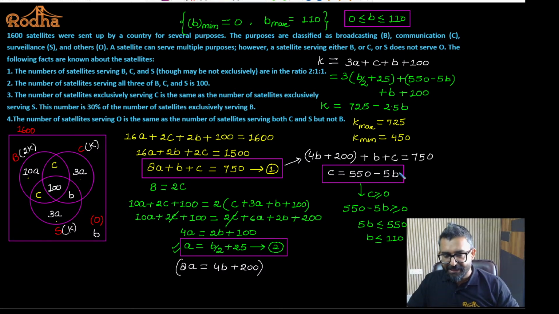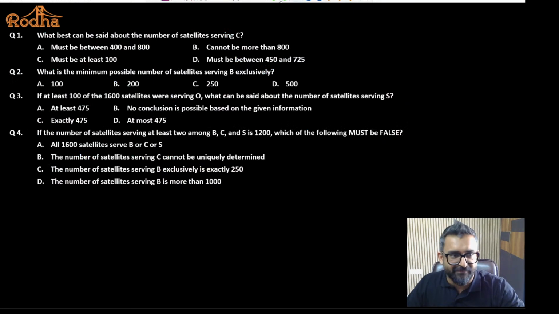So if B is negative, if you look at this equation, overall value C should be greater than or equal to 0. C cannot be negative. The number of satellites cannot be negative. So C is greater than or equal to 0, 550 minus 5B is greater than or equal to 0, so B is going to be less than or equal to 110. Understood? Now let's understand the first question.